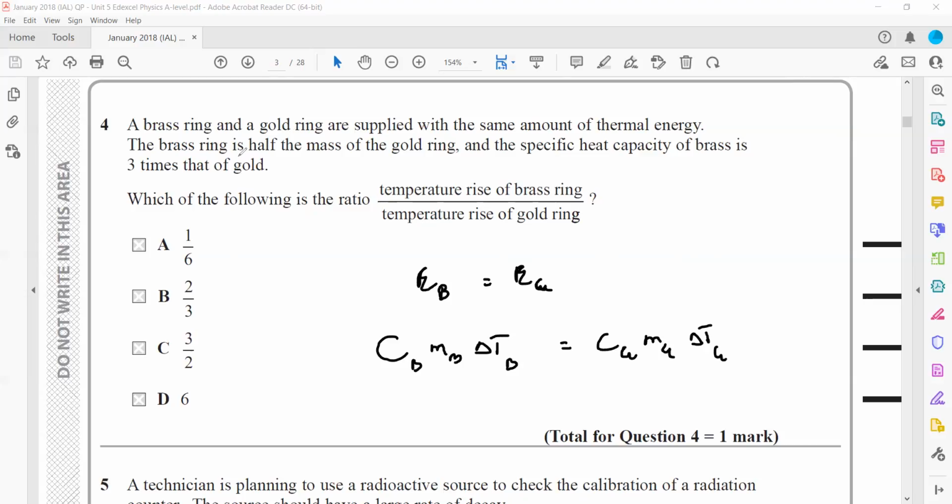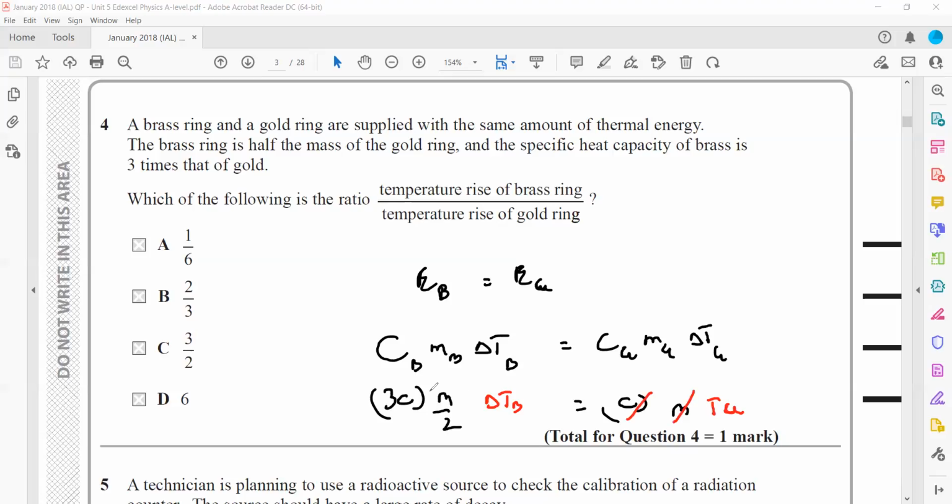They mention here the brass ring has half the mass. So this will be m by 2, this will be m. And the specific heat capacity is 3 times. So this specific heat capacity is 3C, and this one will be C. So we need temperature change of brass divided by temperature change of gold.